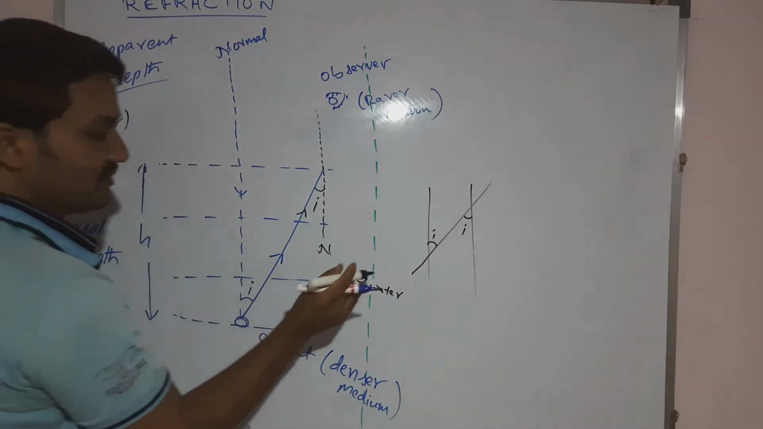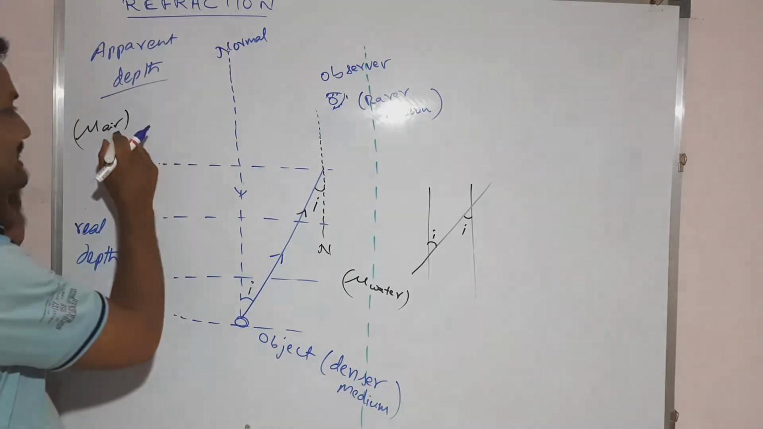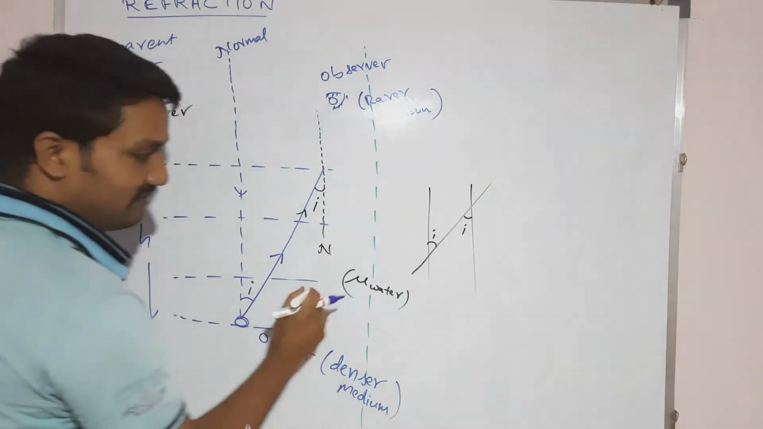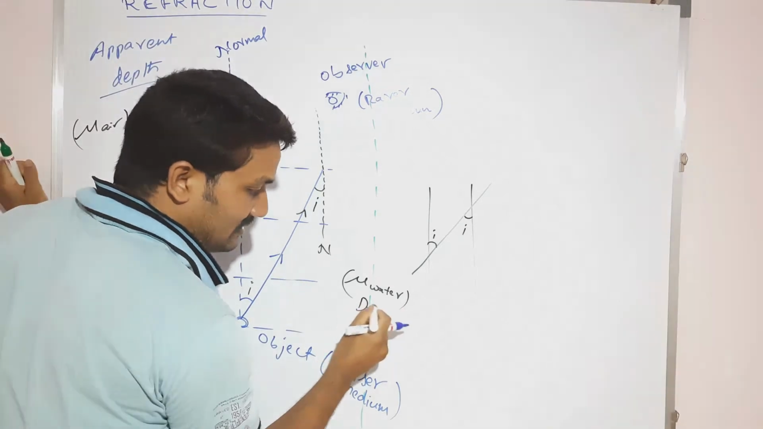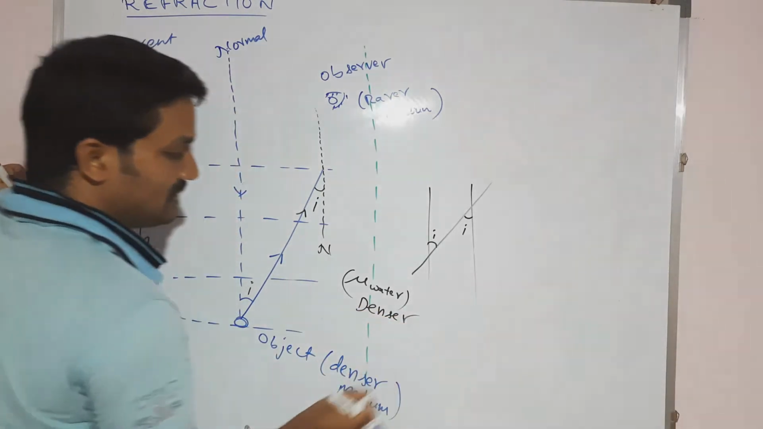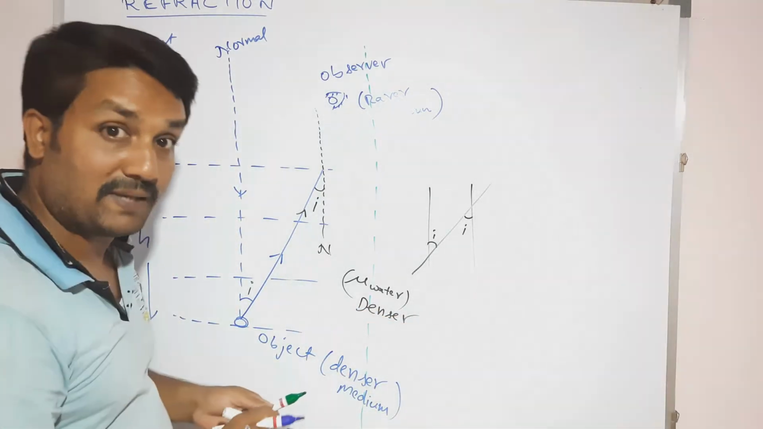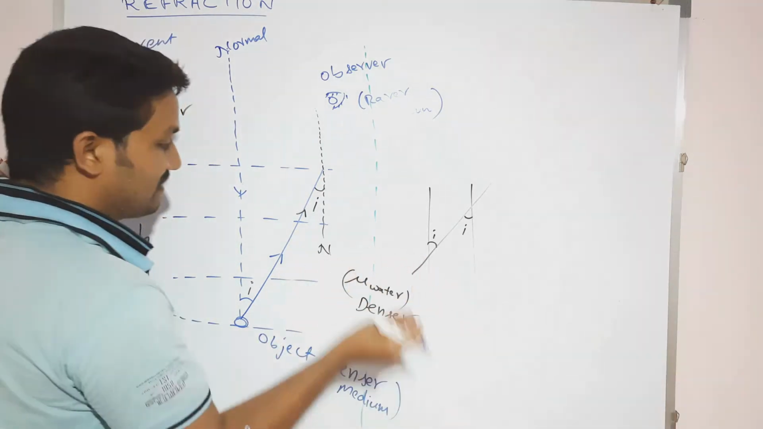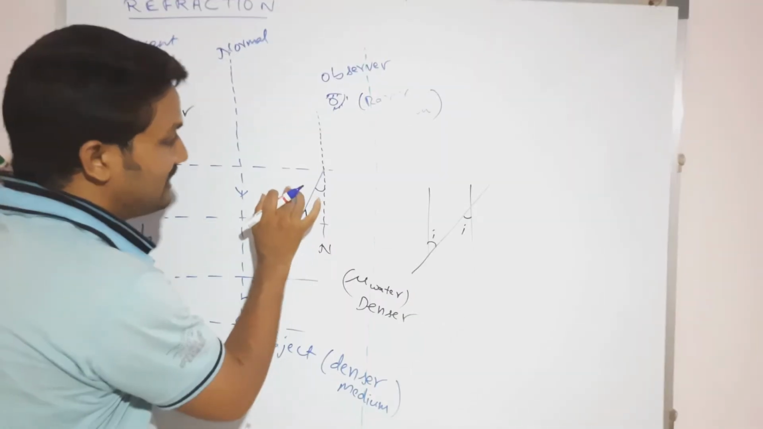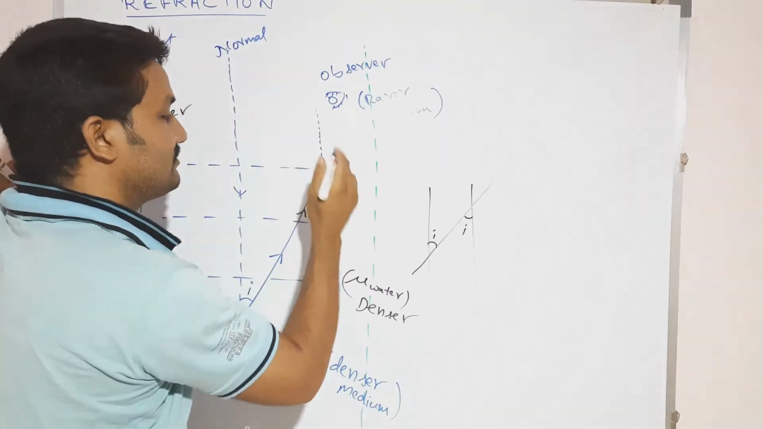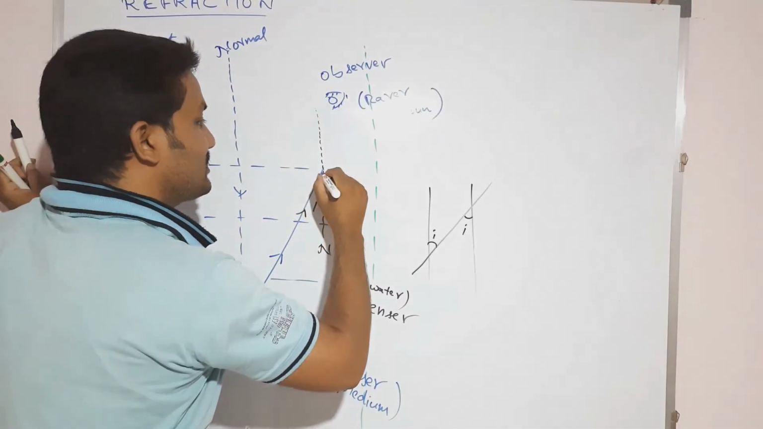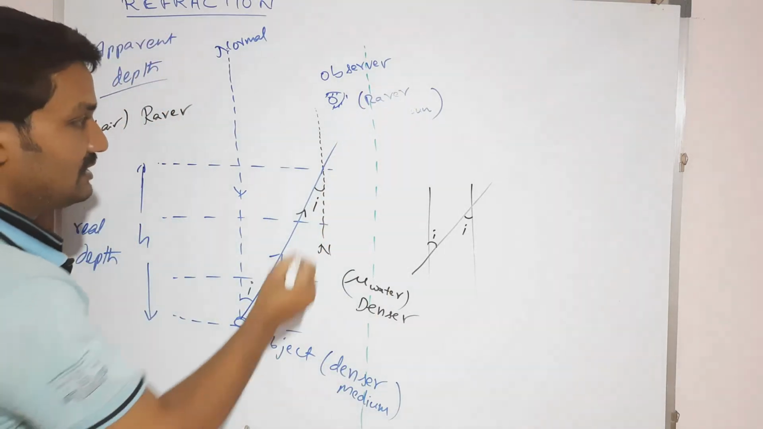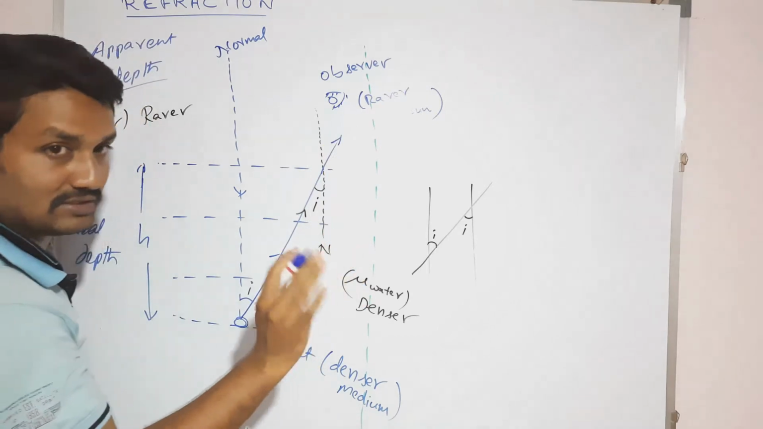So with the comparison of mu water, is mu air denser or rarer? It is the rarer medium, whereas mu water is the denser medium. Whenever the light ray passes from the denser medium to the rarer medium, then what happens? First of all, it follows the original path, but then it does not follow the original.